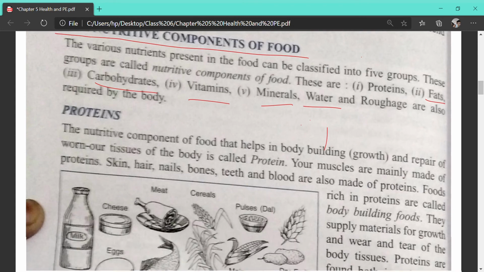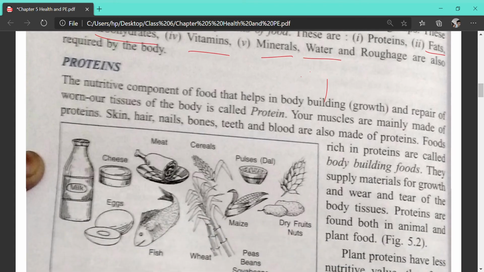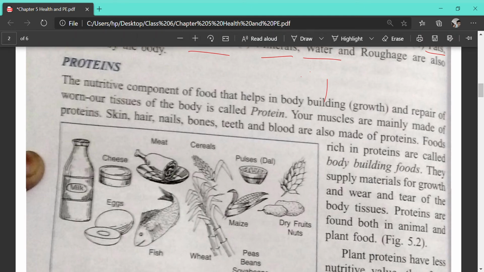Okay. So now we are going to read about proteins. Proteins, all of you know, help in body building. The main function of protein is body building, that is growth and repair of the worn out tissues of the body. What are the 2 main functions? Tell me.